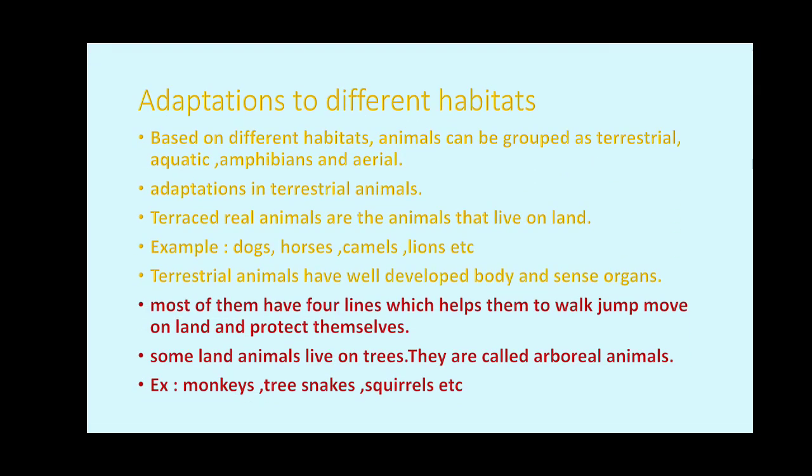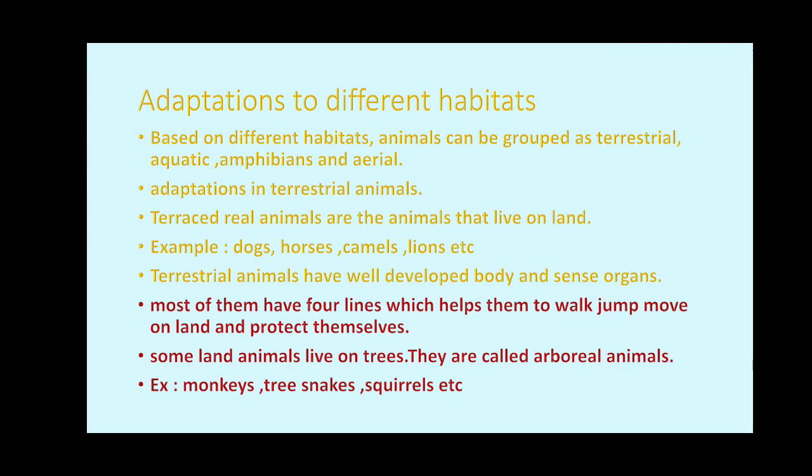Adaptations to different habitats. Based on different habitats, animals can be grouped as terrestrial, aquatic, amphibian and aerial. So based on their adaptations, animals are categorized into 4 groups: terrestrial animals, aquatic animals, amphibians and aerial animals.